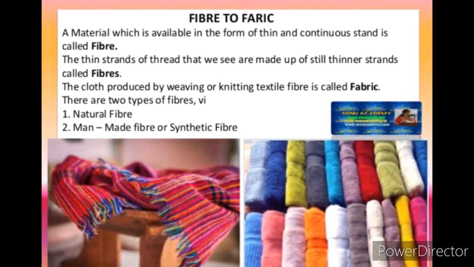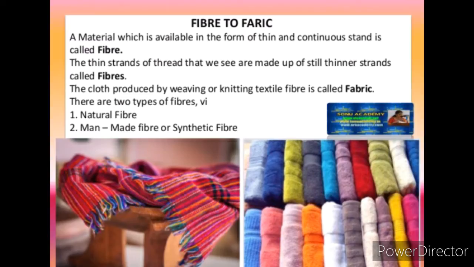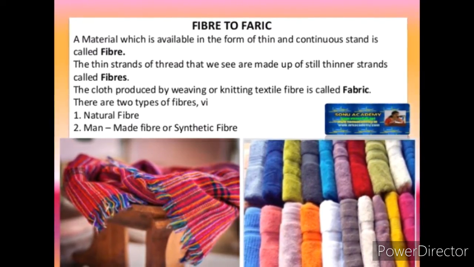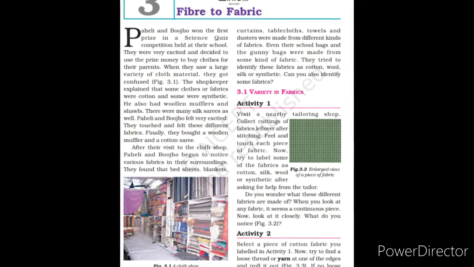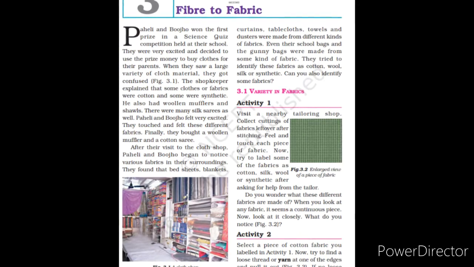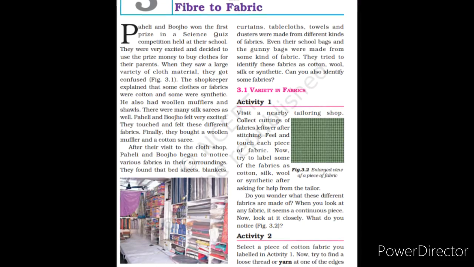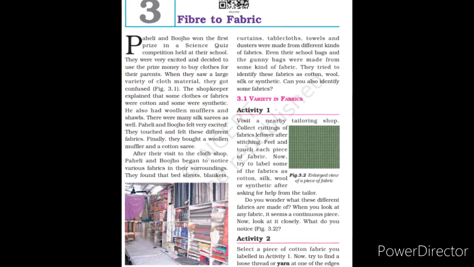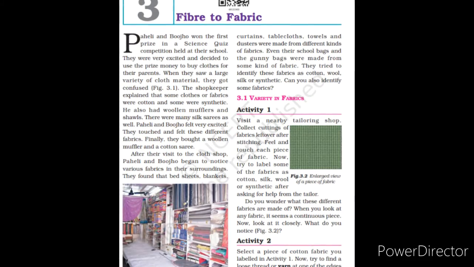Take a cloth and pull out a thread. Untwist to loosen this thread. You will see that it is made up of smaller threads or hair-like strands. Pull out some of these. This single hair-like strand is called fiber. A fiber is a hair-like strand from which all fabrics are made. Fabrics are made up of yarns and yarns are further made up of fibers.